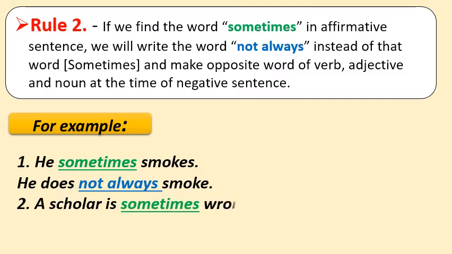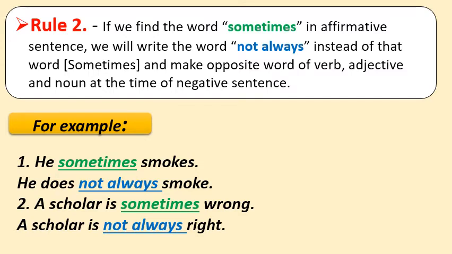A scholar is sometimes wrong. So the sentence will be: A scholar is not always right. So you have to interchange the verb, adjective and noun in the negative sentence, and you have to see the tense also. According to tense you have to write the verb.